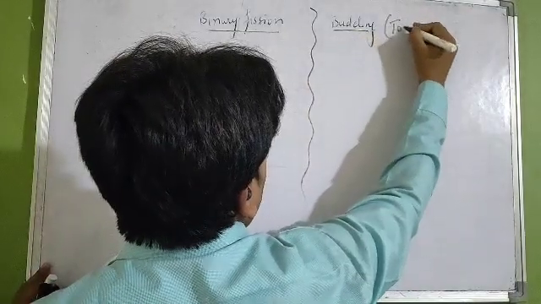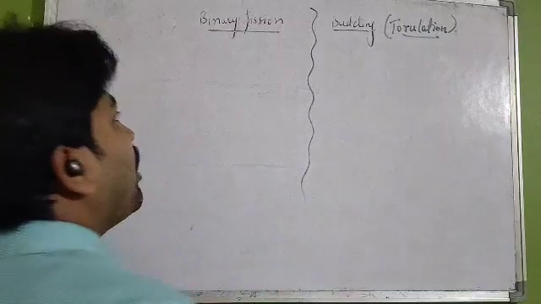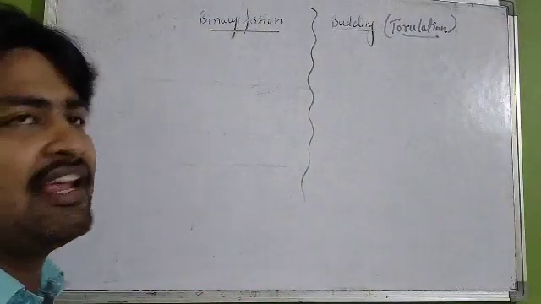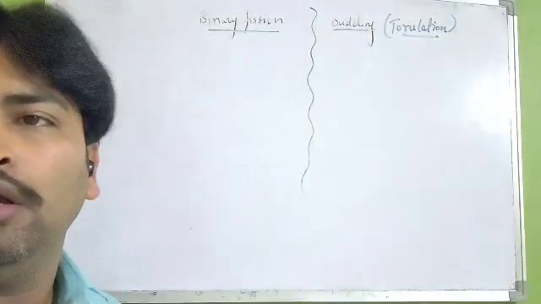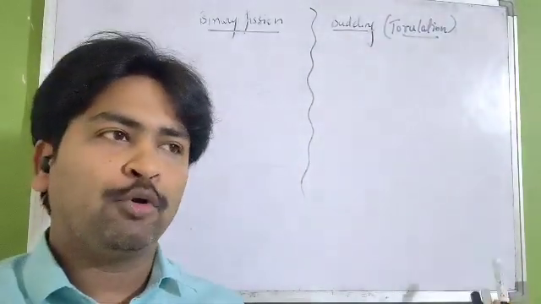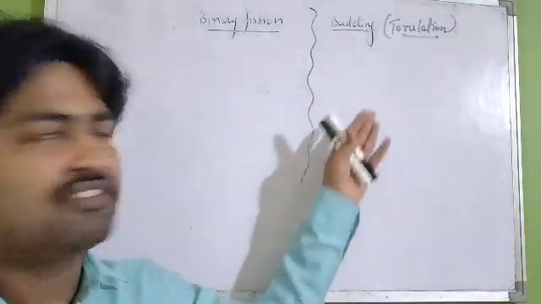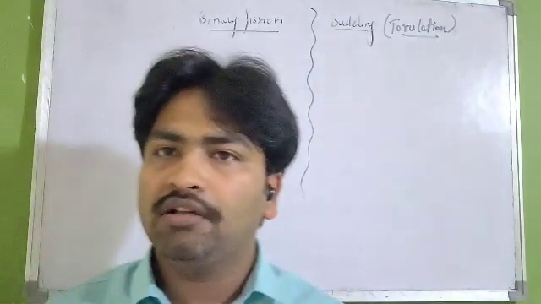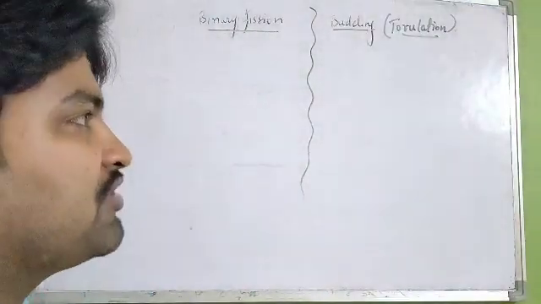I have already shown you what budding is: how a parental body shows a protuberance on its external surface, and that protuberance is called a bud, which appears, matures, and then detaches itself from the parent body and grows as an individual.